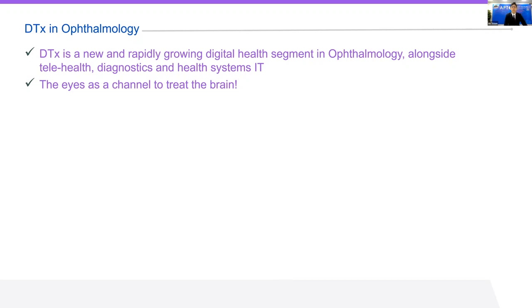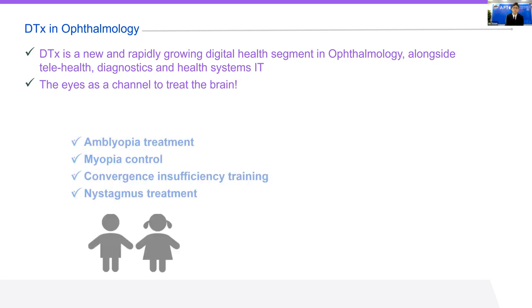In ophthalmology, therapeutics is usually done to the brain, where the eyes are mainly the channels to deliver these therapeutics. A few areas connected with digital therapeutics in ophthalmology are amblyopia treatment, lazy eye treatment, myopia control, convergence insufficiency training, and nystagmus treatment.